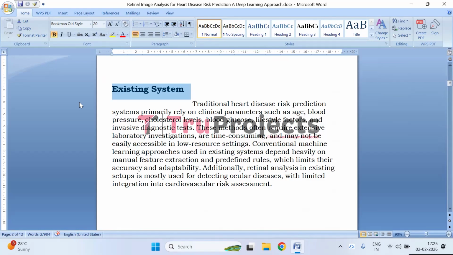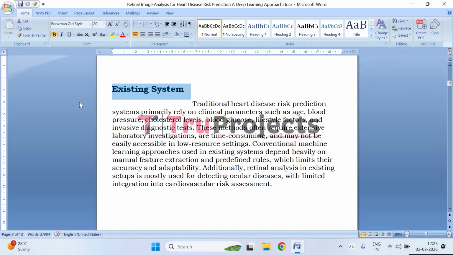Many current systems that use machine learning rely on manually engineered features and predefined rules, which restrict their ability to capture complex patterns and reduce adaptability to diverse patient data. Furthermore, although retinal image analysis is widely applied for diagnosing eye related conditions like diabetic retinopathy, it is rarely integrated into cardiovascular risk assessment frameworks.